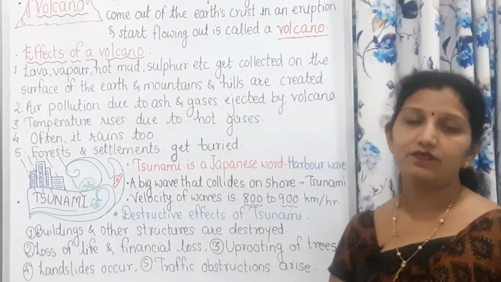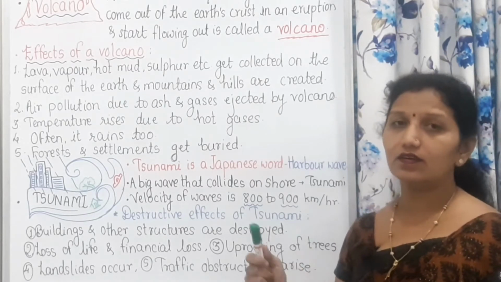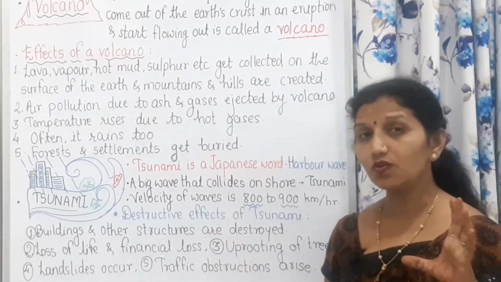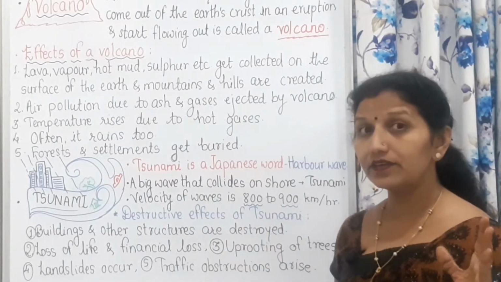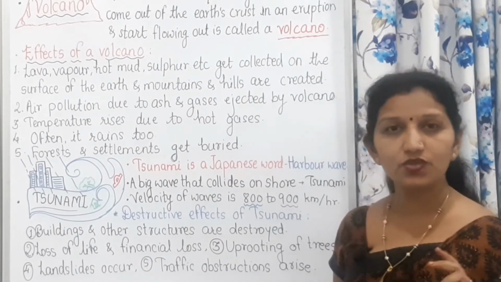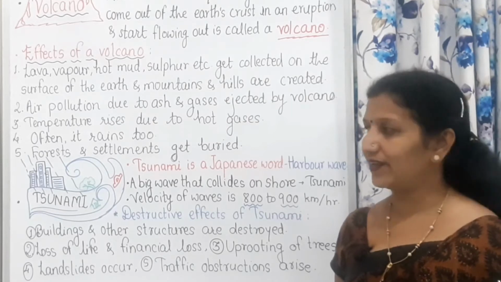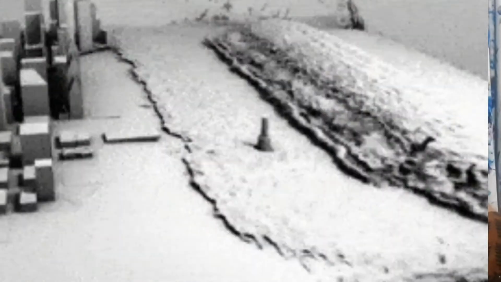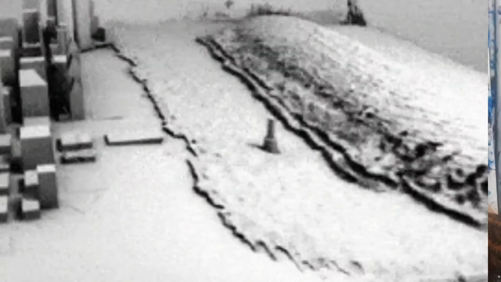See, this velocity of waves is too much. Just imagine, it is 800 to 900 km per hour. It is too much, more than an aeroplane. And these waves are very big in size. See, whenever we go to the sea, if you see the sea waves, we feel that they are as big as our height or more than our height.